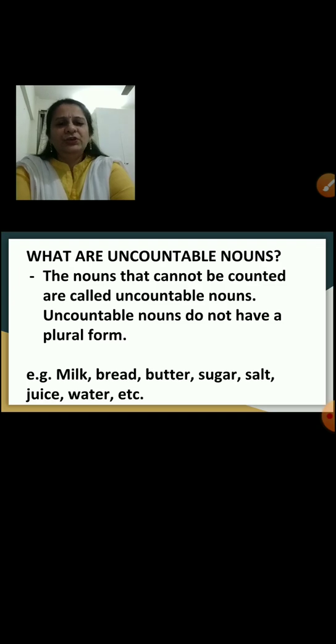Uncountable nouns do not have a plural form. For example, milk, bread, butter, sugar, salt, juice, water, etc.